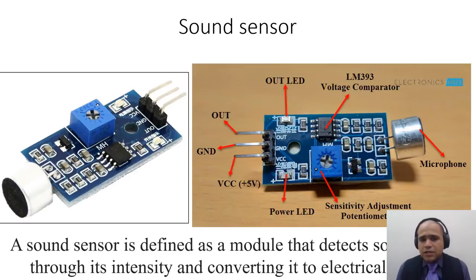So basically a sound sensor is nothing but a mic. A microphone could be an electromagnetic microphone, it could be a resistive microphone, it could be a capacitive microphone, and there could be a signal conditioning circuit as shown here, which is used to convert that audio signal into a properly readable form. So that could be an amplifier or voltage comparator. If you want a clap like operation, it will be just a binary operation.